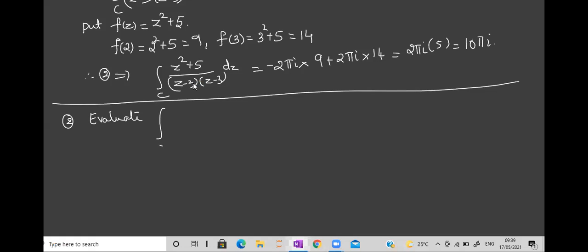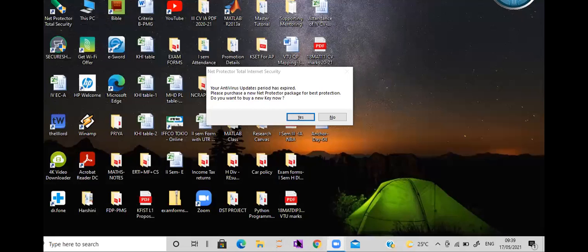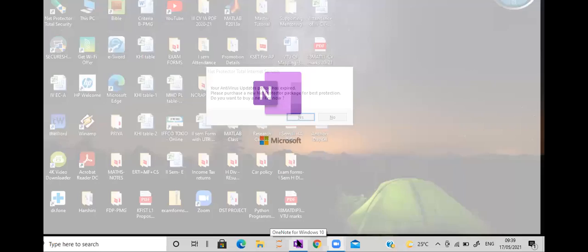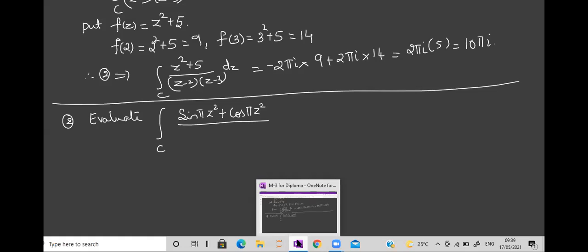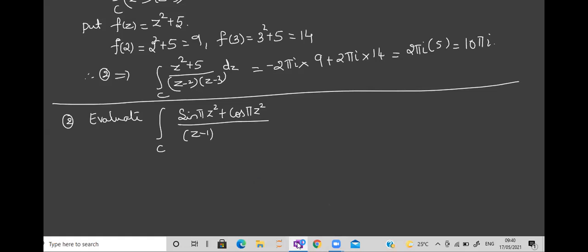Integration over C, this is also one of the important examples. sin pi z square plus cos pi z square, divided by z minus 1 into z minus 2 dz, where C is the circle mod z equal to 3.